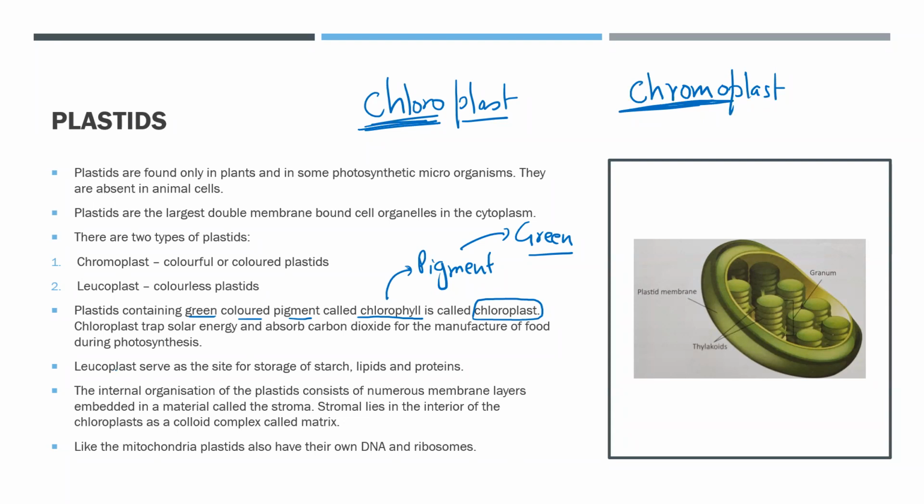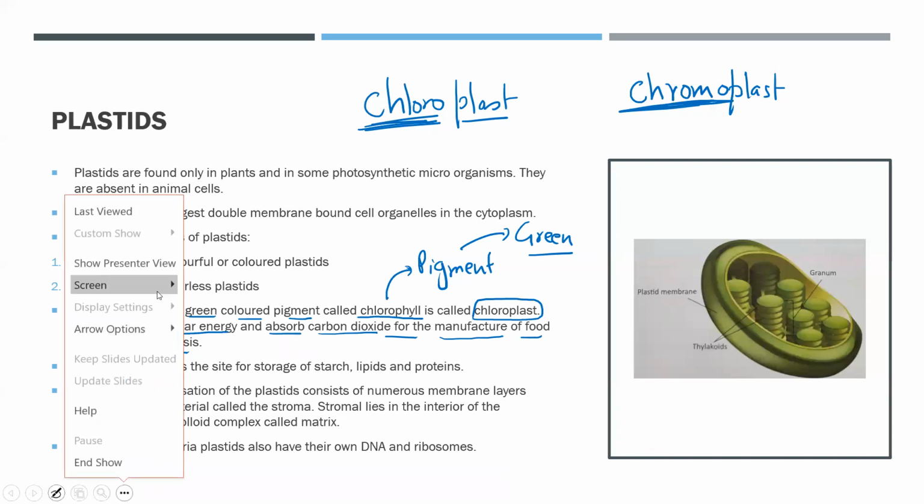Now, what is the function of the chloroplast? They trap the solar energy, that means energy from the sun, and they absorb the carbon dioxide for the manufacture, that means the production of food, during photosynthesis. To put it simply, basically they perform photosynthesis.